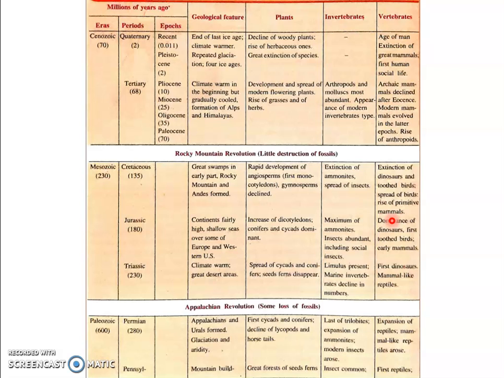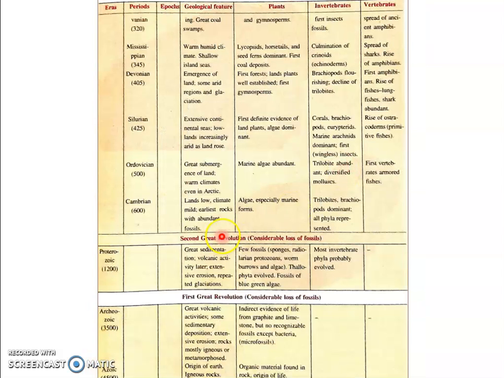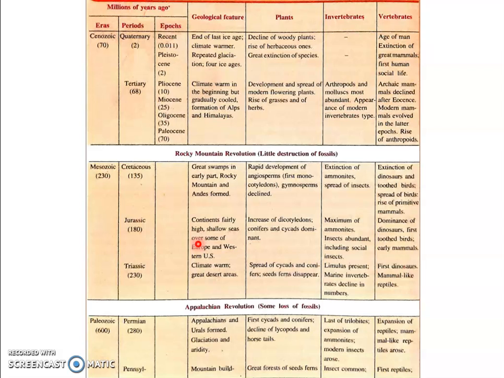Now, when we speak about the revolutions we were speaking of earlier, each era is separated by a revolution, isn't it? And during this revolution, a huge amount of change took place on the earth. For instance, between the Paleozoic and Mesozoic era we had the Appalachian revolution, and the Paleozoic era ended with the revolution that raised the Appalachian mountains. During the last period of the Paleozoic, the Appalachians and Urals formed, isn't it?